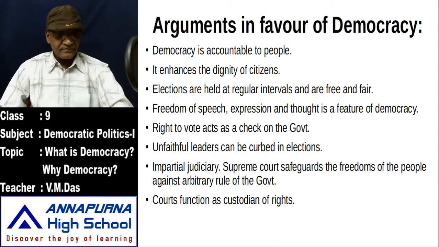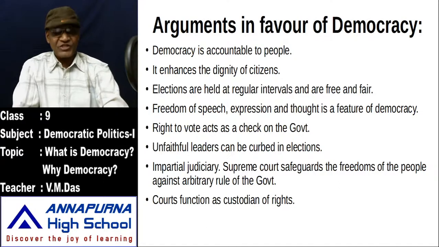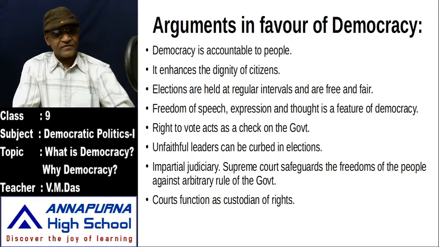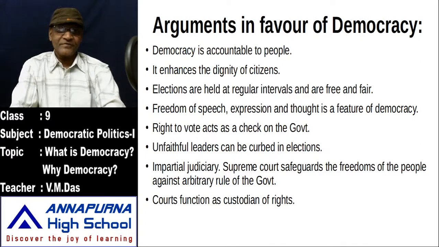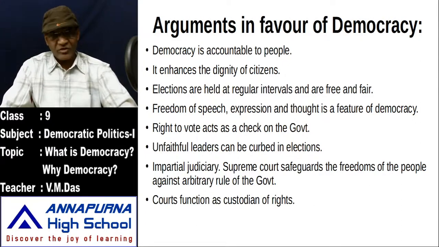And next one, impartial judiciary. Yes, we know very well, my dear children, the judiciary is impartial in a democracy.